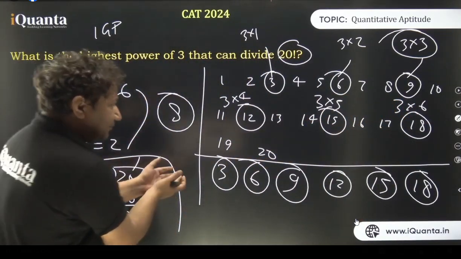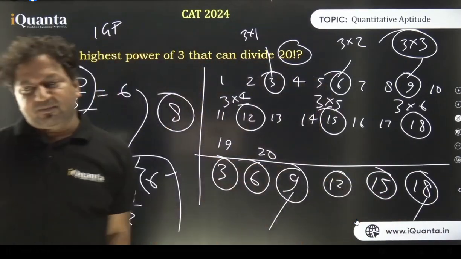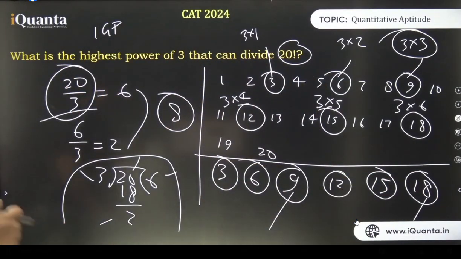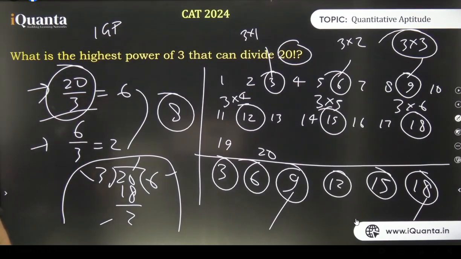Now, whenever I extract this in a row and divide by 3 again, every third number is extracted. And every third number is nothing but a multiple of a higher power of 3. Is that clear? So 9 and 18 have what? Two 3s. In the first extraction, we extracted only the multiples of 3. In the second one, we extracted the multiples of 9. In third, we will extract the multiples of 27. Understood? Now you know why you do this.